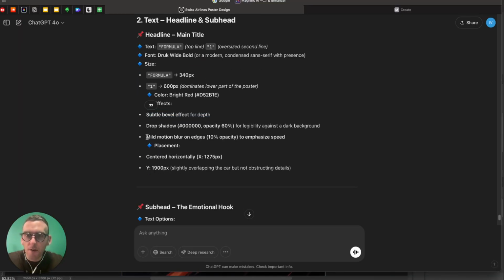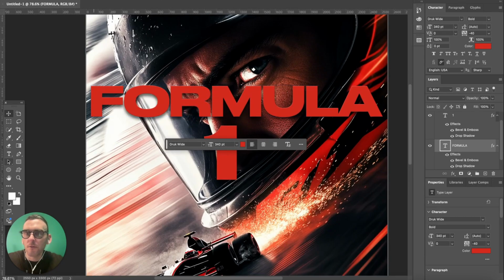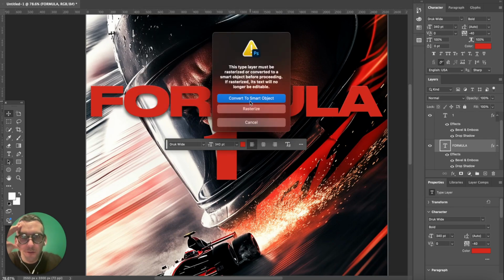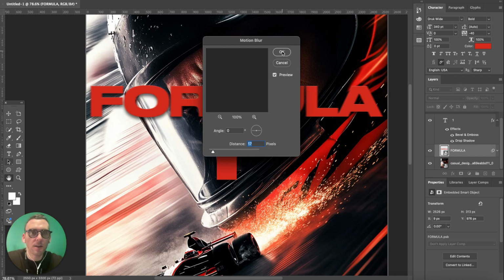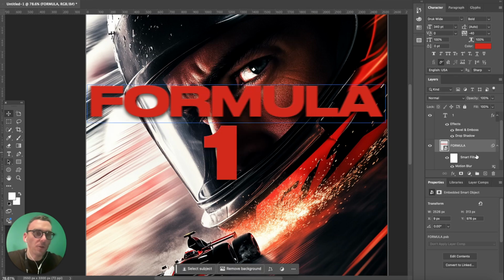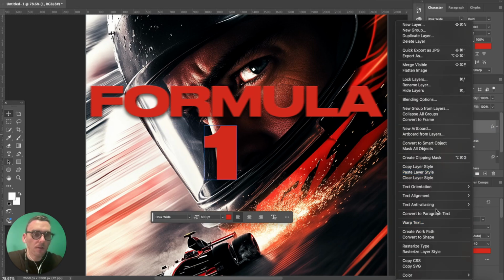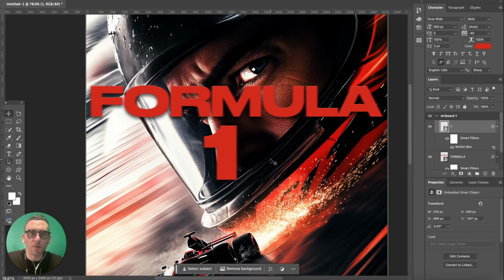Drop shadow added, mild motion blur on edges. On edges, how am I going to do that? To emphasize speed? I mean, how? Okay, filter, motion blur. Yes, why don't we just convert it? Well, let's just do a slight one, yeah. Formula 1, let's convert it to smart object, and then add the motion blur again.